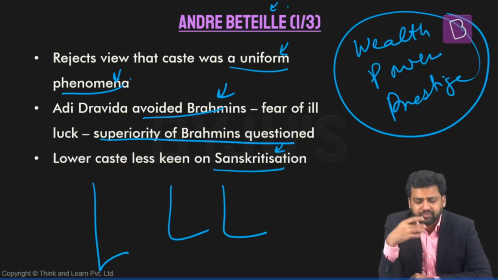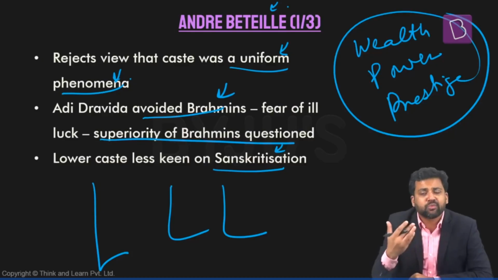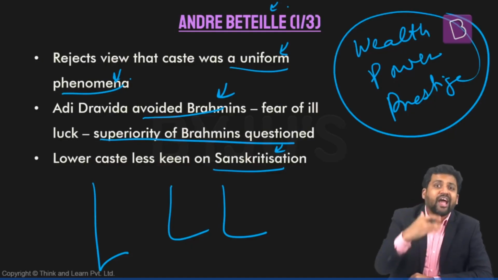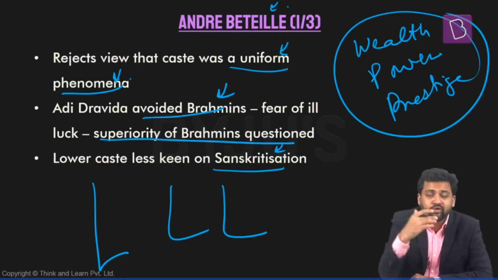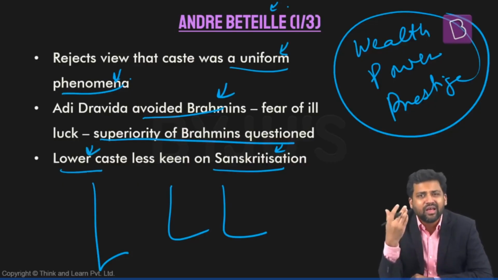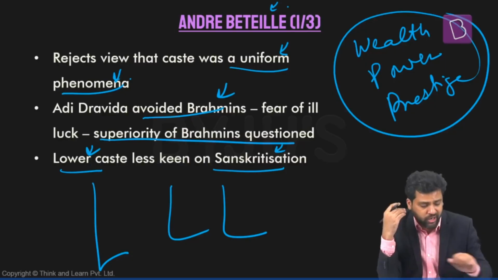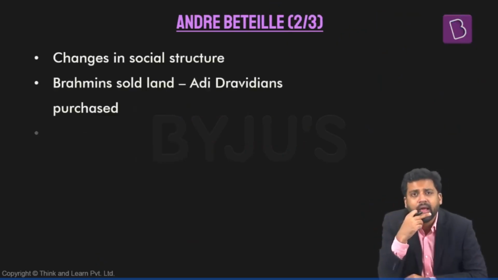Also, he questions Sanskritization. M.N. Srinivas said that Sanskritization is a process by which those who are from the lower caste, those who are from the middle caste, can move their position up the ritual hierarchy. But he finds out that not necessarily all lower caste members were keen on using Sanskritization as a way to move up the social ladder. That's what he's finding out.